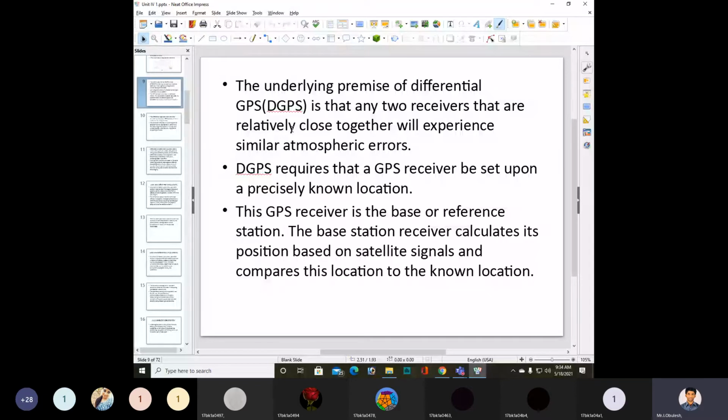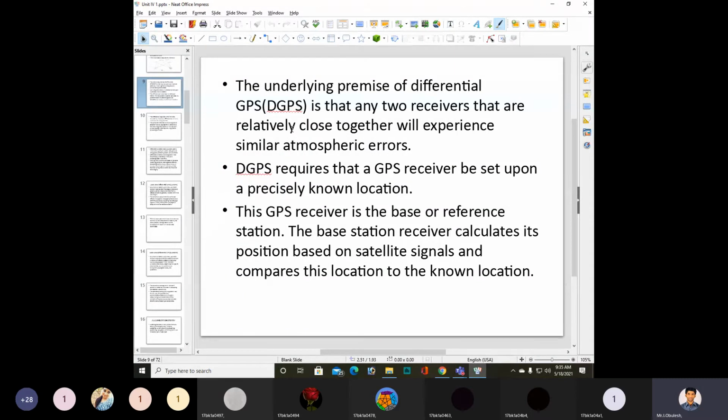The base station receiver calculates its position based on satellite signals and compares this location to the known location.